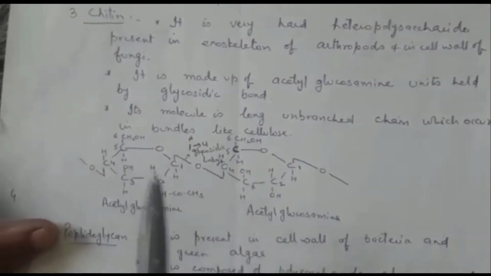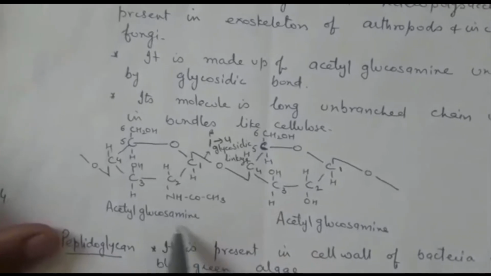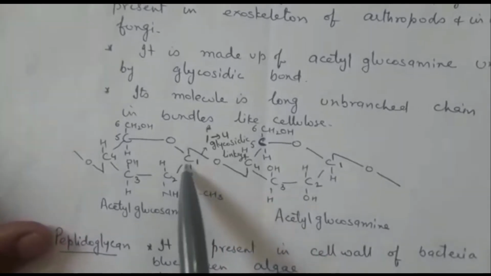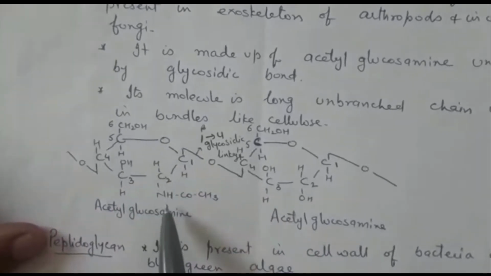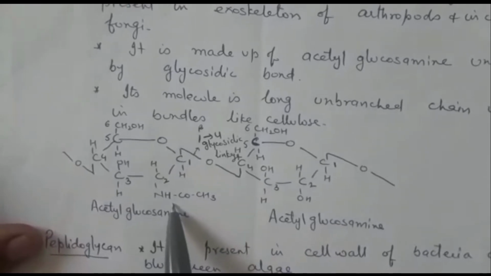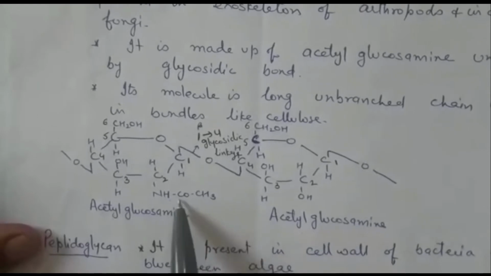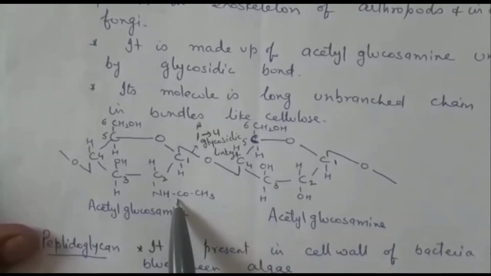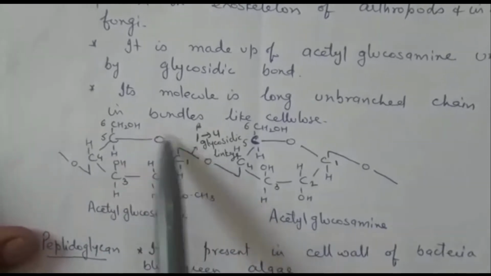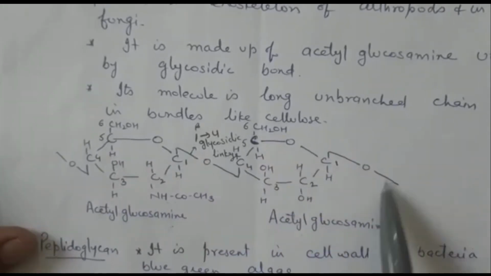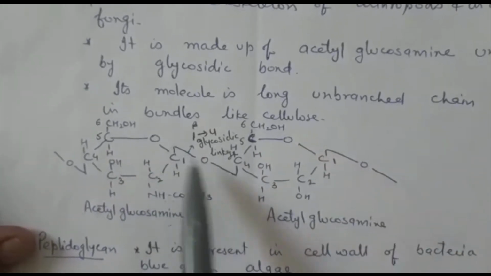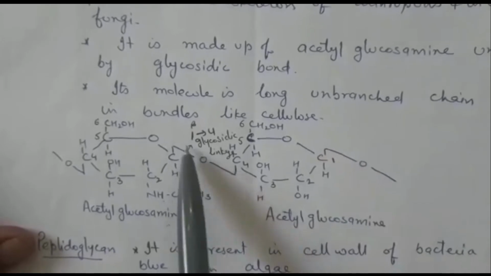Now just see, first you have to make glucosamine. So this is a glucose molecule, at carbon atom 1 you have to put an NH2 group. As it is acetyl glucosamine, in place of the H here is a CH3CO group. So this is acetyl glucosamine, and again this is acetyl glucosamine. They are held together by a beta 1,4 glycosidic linkage.